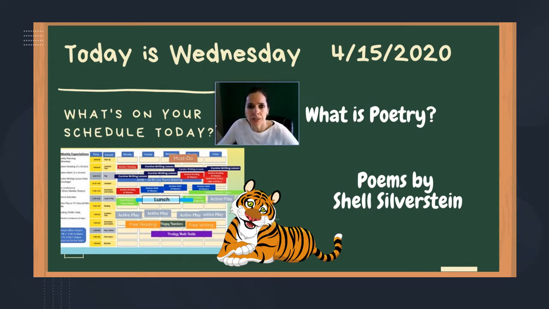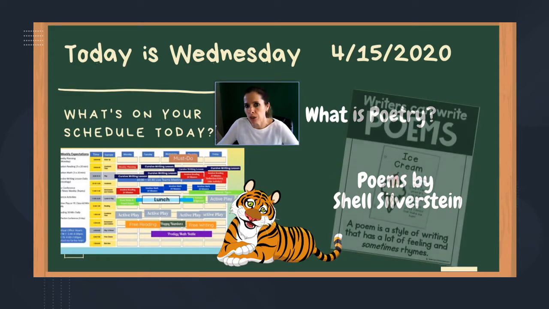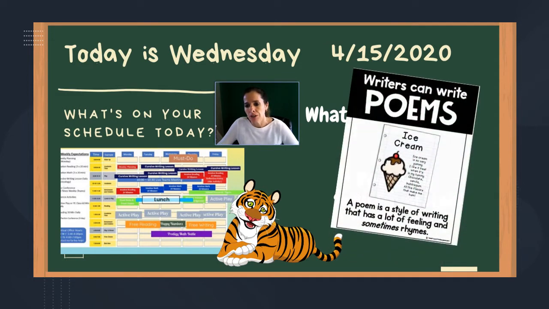Today we're going to continue on our talk about poetry. But we're going to talk about poetry as a writer. So writers can write poems. Obviously, we've been working on writing poems. So today we're going to talk about revising and editing as it has to do with poems. And you're going to see that it's the same that we use in our workshop.